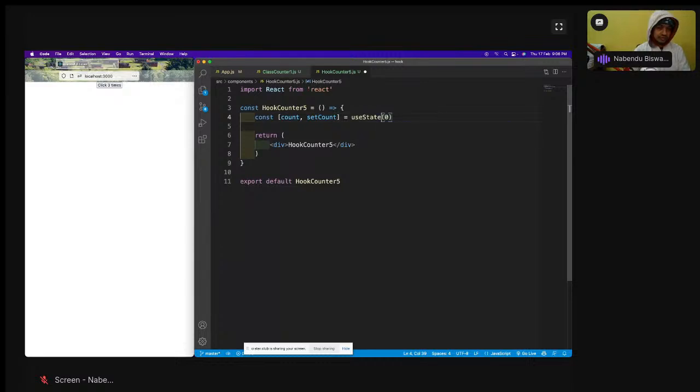So first let us have this without useEffect, means first see that it is coming or not.